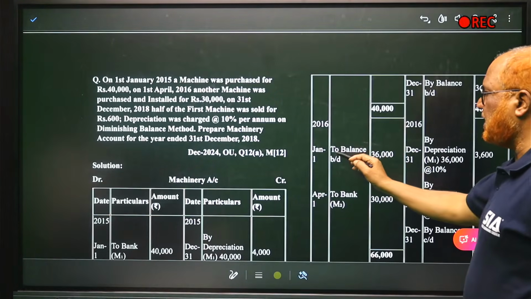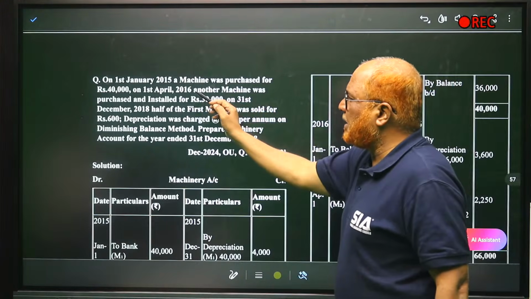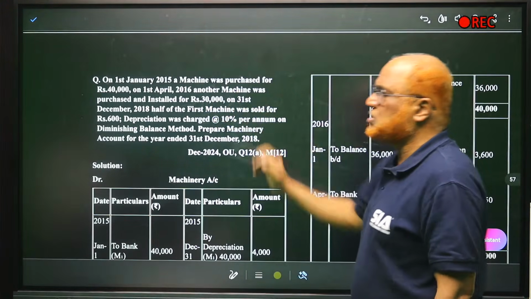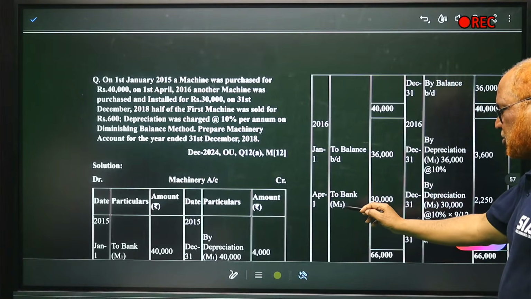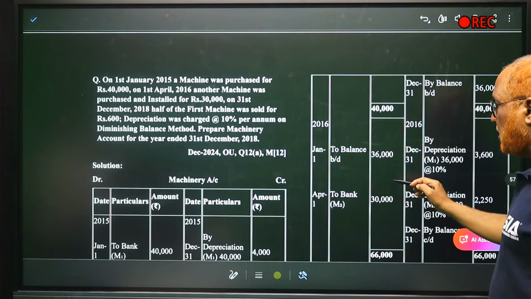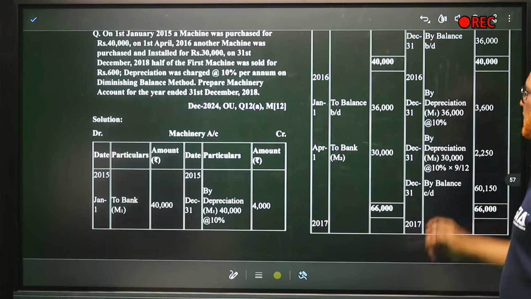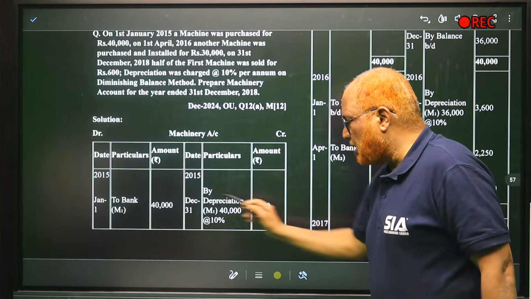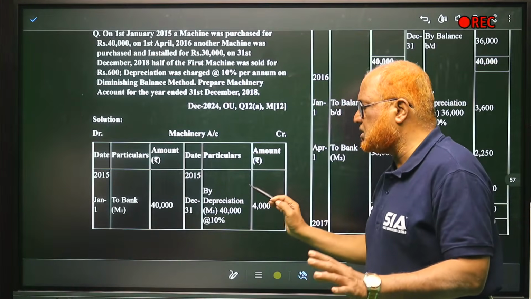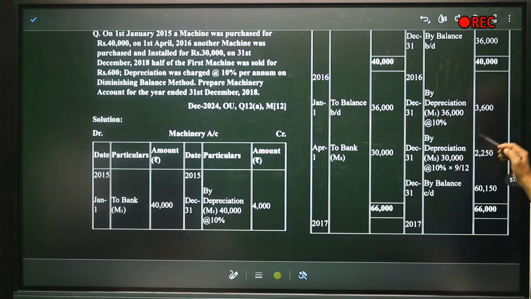Now we are in second year 2016. Now 1st April 2016 another machine was purchased for 30,000. So debit side April 1st to bank machine 2 30,000. Now we are having two machines, right? Now depreciation we have to provide. By depreciation, first 40,000 minus 4,000, 36,000 is the book value. So 36,000 into 10%, 3,600.